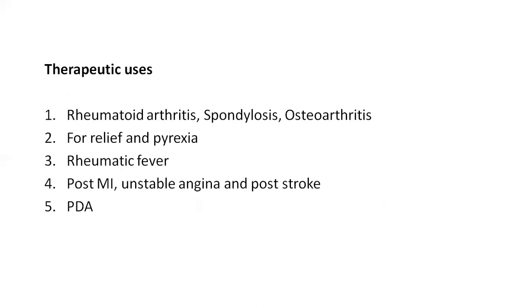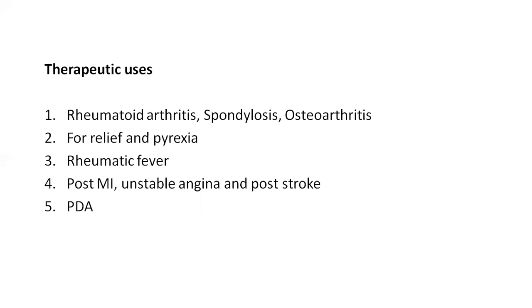And coming to the therapeutic uses, because of its analgesic, anti-inflammatory activity, aspirin is used in the treatment of rheumatoid arthritis, spondylitis, and osteoarthritis. But in osteoarthritis, the preferable drug is paracetamol. Why?